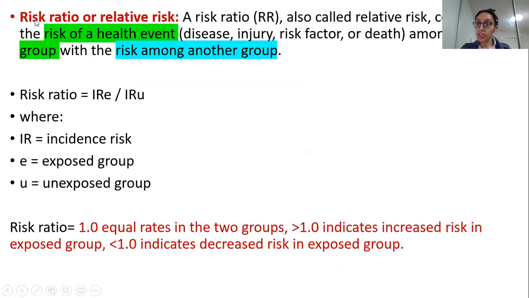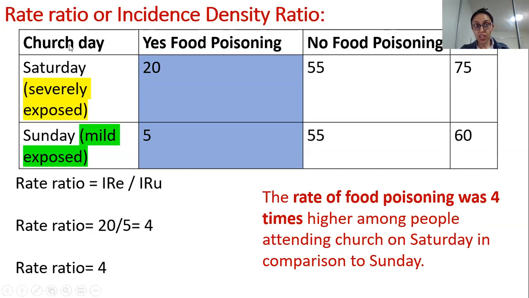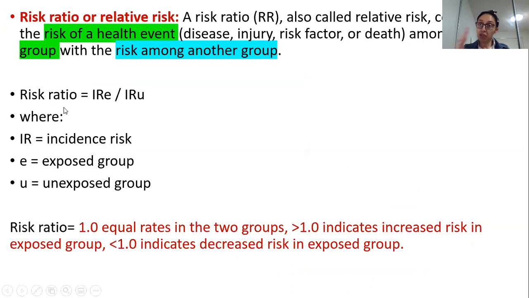All right, so now you have the second one, which we are learning, which is risk ratios. They are also called relative risk. Guys, if I had to say what is most commonly reported between the two, this rate ratio versus risk ratio, risk ratio is the more popular one reported in research papers. So you have your risk ratio over here, or relative risk.